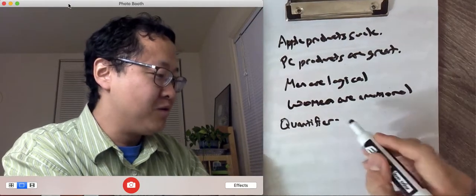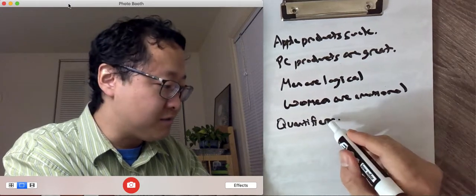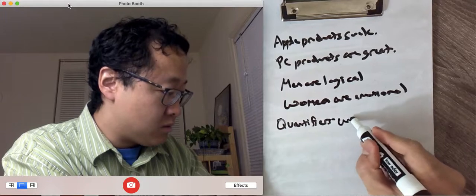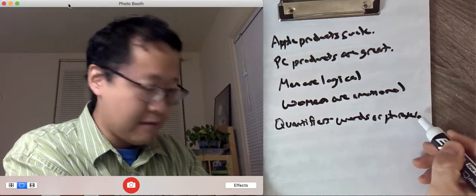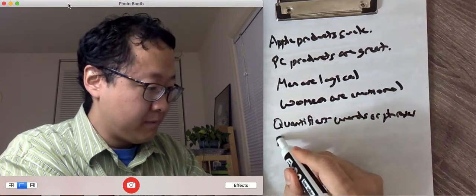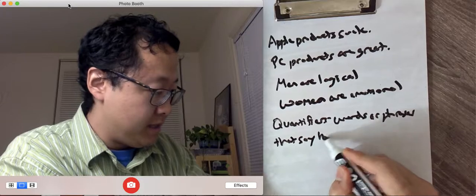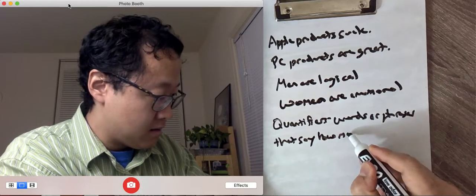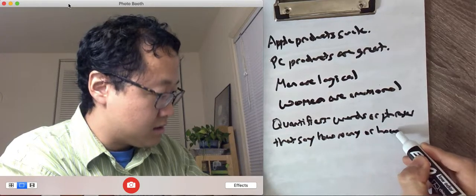So a quantifier is, quantifiers are words or phrases that say how many or how much.